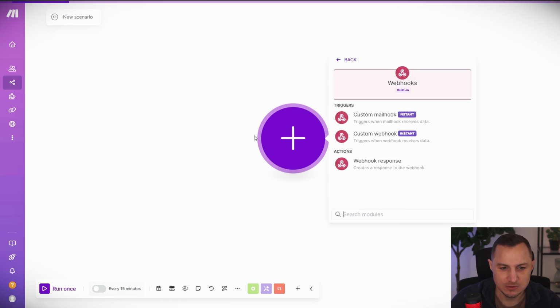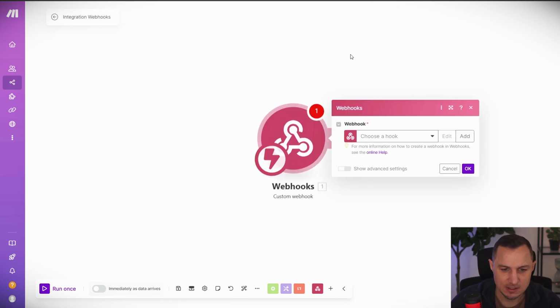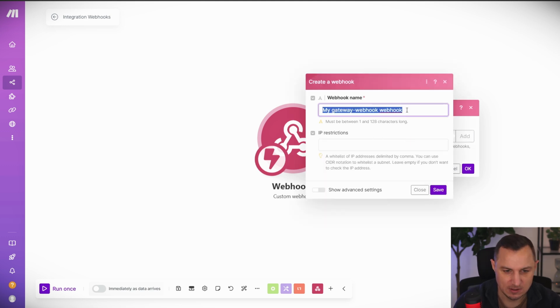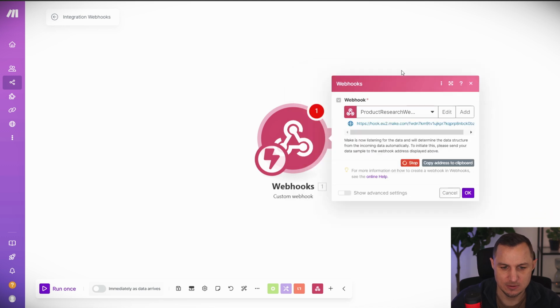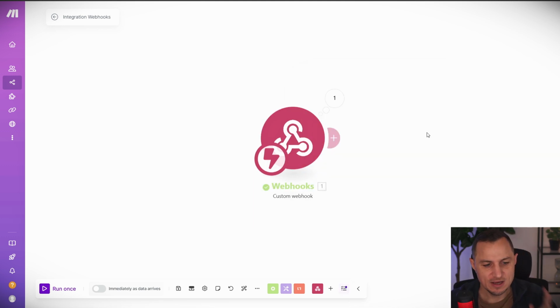And here we're going to start with a custom webhook, as I always like to do. And I'm going to create a new webhook. I'm going to call this one product research webhook. All right. Then I'm going to copy this address. And now that we have this webhook, we need to connect this to our Airtable.